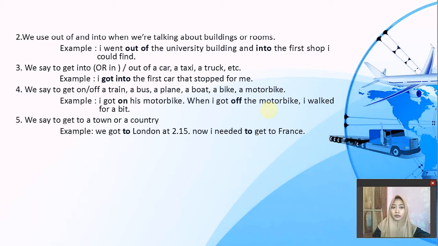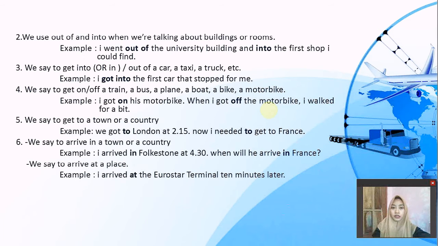Number 4, we say to get on or off a train, a bus, a plane, a boat, a bike, and a motorbike. For example, I got on his motorbike. When I got off the motorbike, I walked for a bit. Number 5, we say to get to a town or a country. For example, we got to London at 2:15. Now I need to get to France.